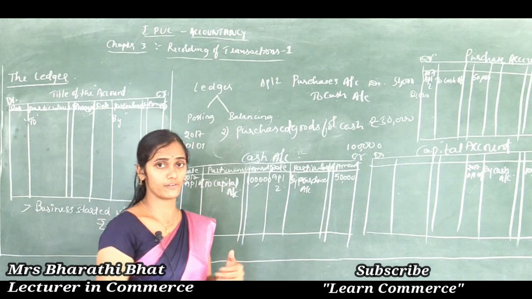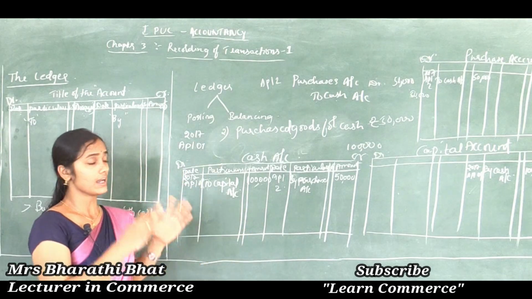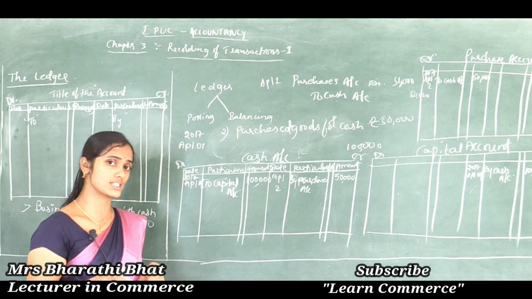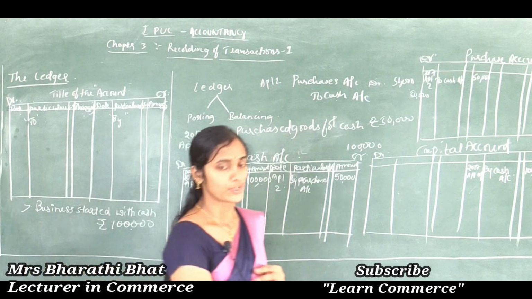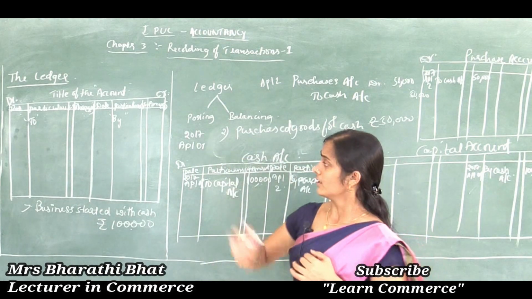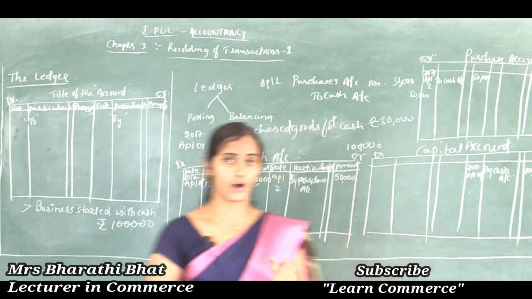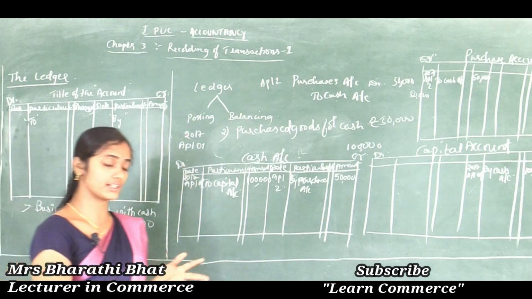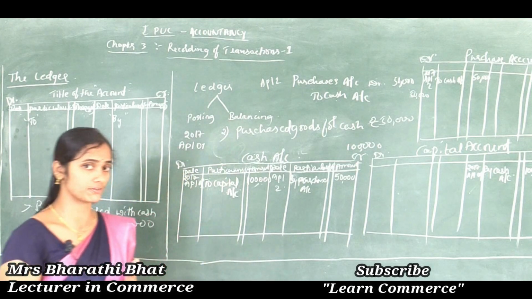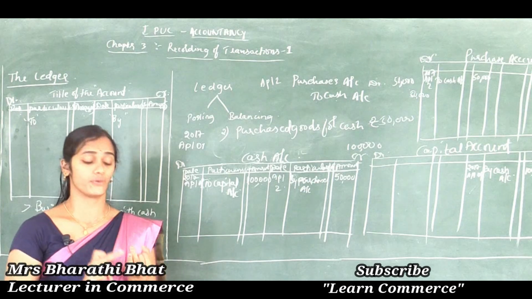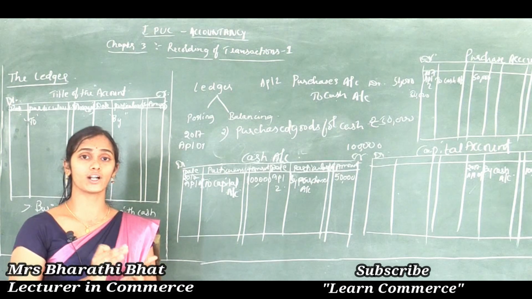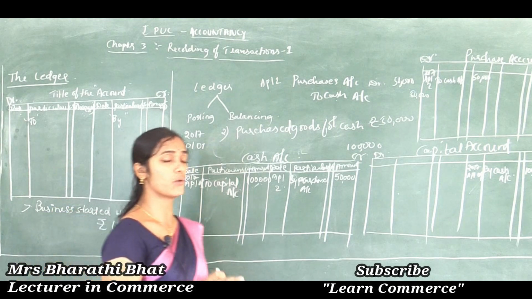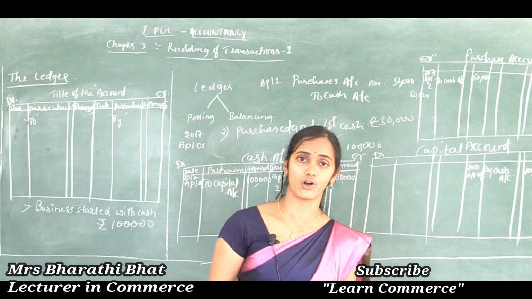In the coming class we will study exactly how we can pass the journal entries, and afterwards how we can post the journal entries to the ledger. Before studying the ledger format or ledger process, we should know the concept of journal, how we can pass journal entries, how we can record the transaction in the book called a journal.